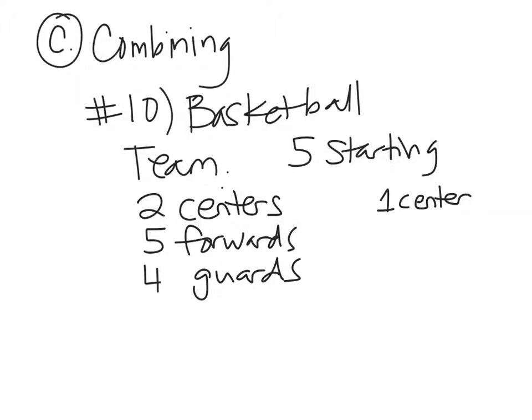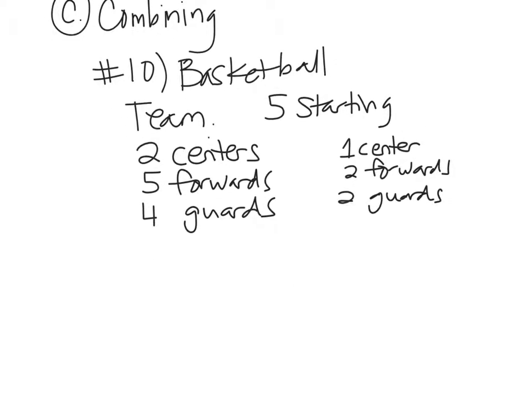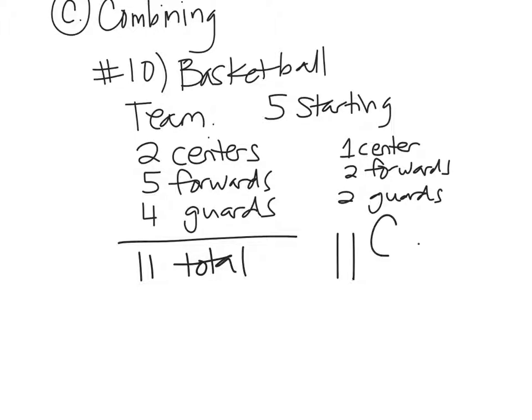You need to have 2 forwards. Does that spell forwards at all? Not at all. You have to have 2 forwards and 2 guards. Okay? So, you cannot take, how many total are there on this team? 11. There's 11. Okay. You cannot do 11 choose 5. You can't do that. Okay?